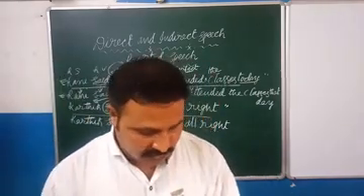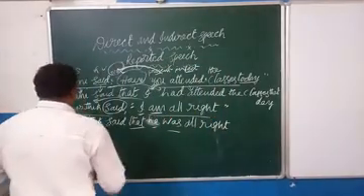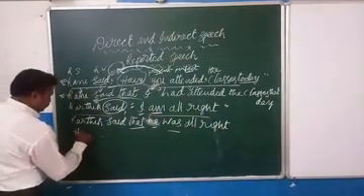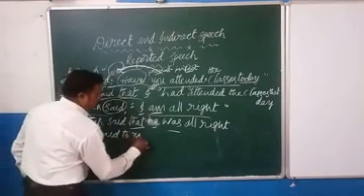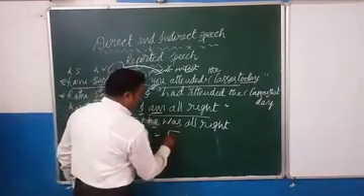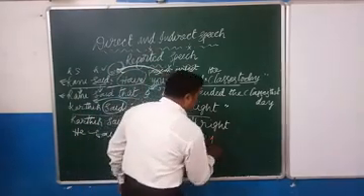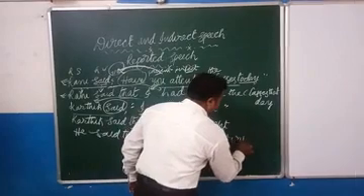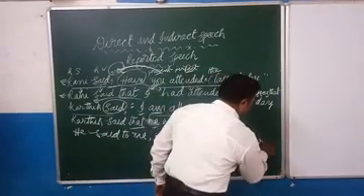One more example, you people see that. He said to me, "I know your mother," or I know your brother, or I know your father, like this.